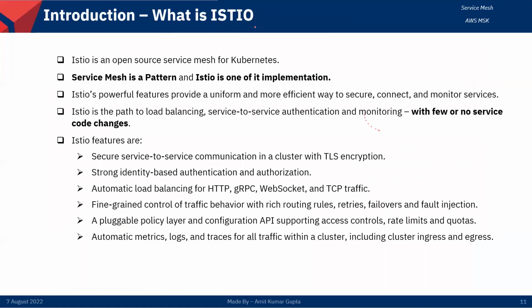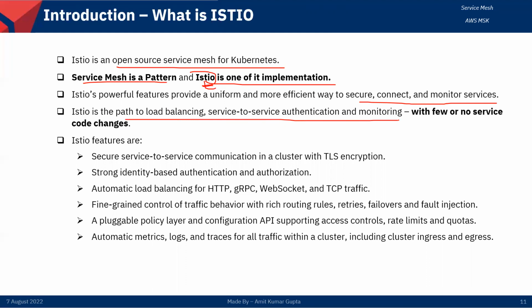So what is Istio? Istio is an open source service mesh for Kubernetes. I told you service mesh is a pattern, and Istio is one of the implementations. We will cover Istio and Linkerd, two things over here, right? So Istio is a powerful feature that provides a uniform and more efficient way to secure, connect, and monitor services, right? Istio handles load balancing, service-to-service authentication, and monitoring with few or no service code changes. This is the main feature.